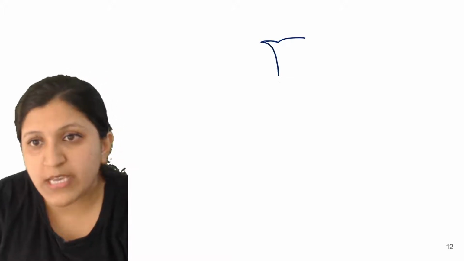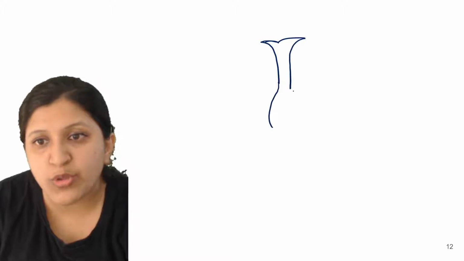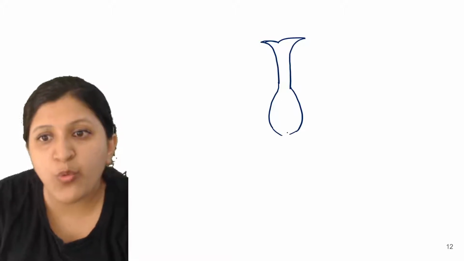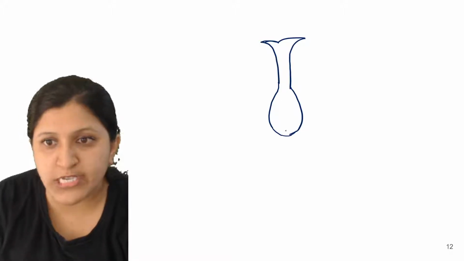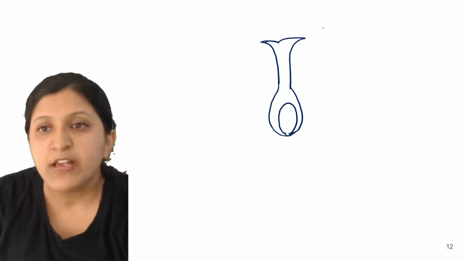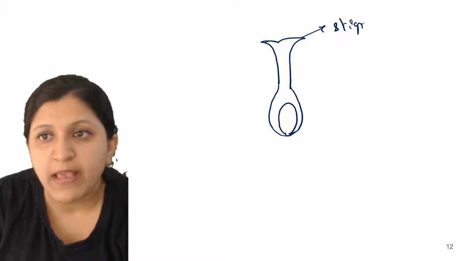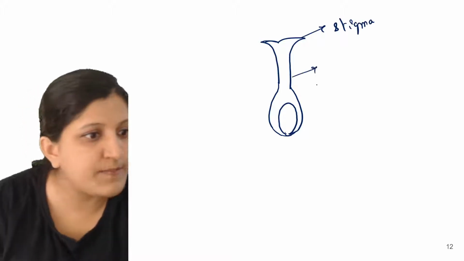Okay, so stigma, then there is style, and we will just show the ovary over here. So this one is an ovary. Okay, and we can just draw one ovule just to show. So there is one ovule inside here. Okay, so now we will just label this one. So this is stigma. Okay, so this one is style.